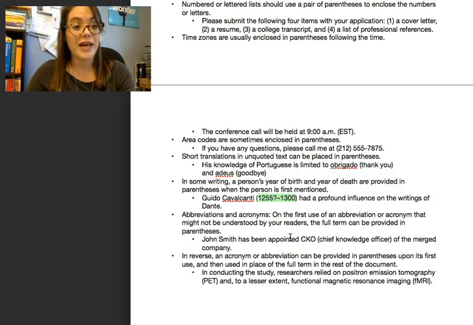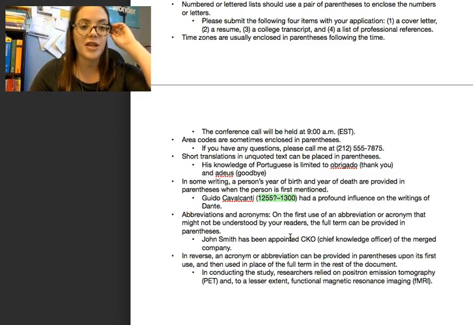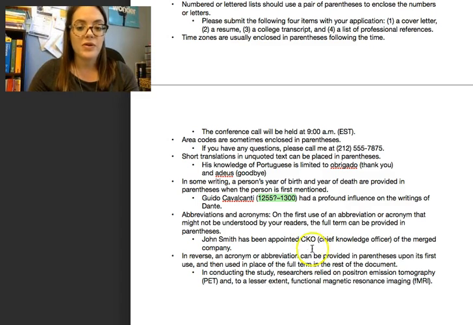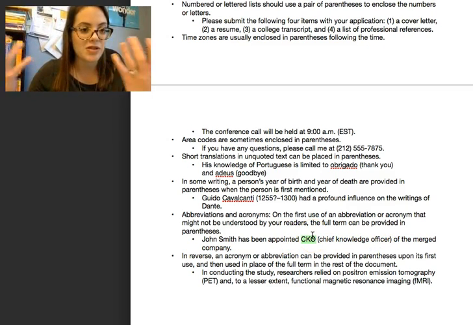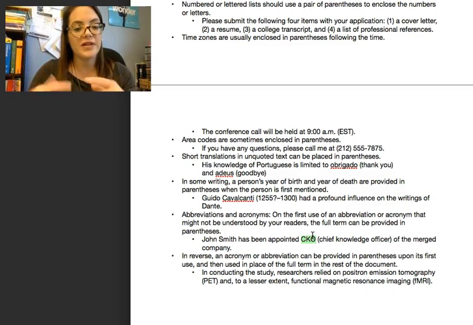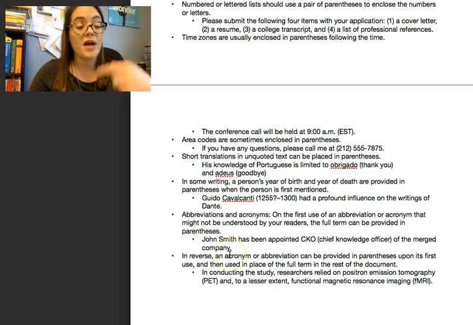We use it for abbreviations. So when you first introduce an abbreviation or when you use an abbreviation that people might not know. So like here, John Smith has been appointed CKO (Chief Knowledge Officer) of the merged company. Someone might not know what CKO is, so in parentheses you can explain what that is. Or vice versa, if you want to use an abbreviation throughout your paper, the first time you introduce it, you can say its full name.